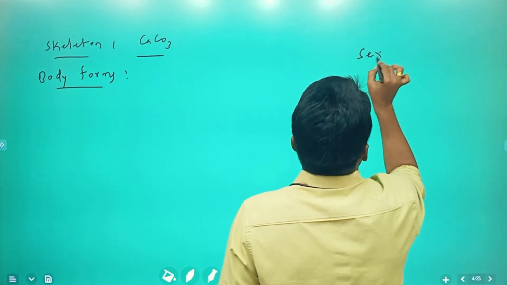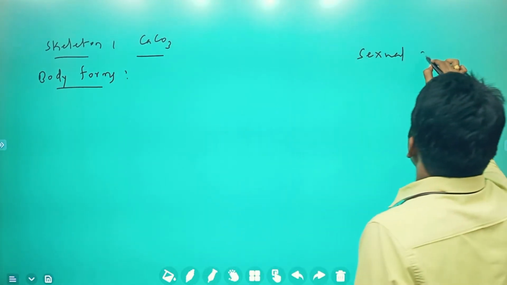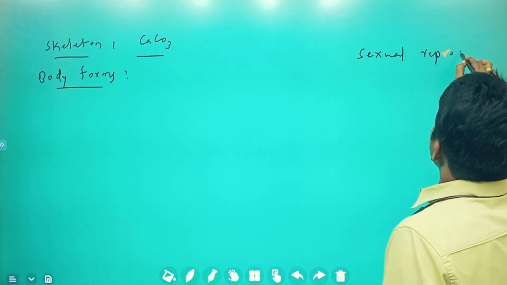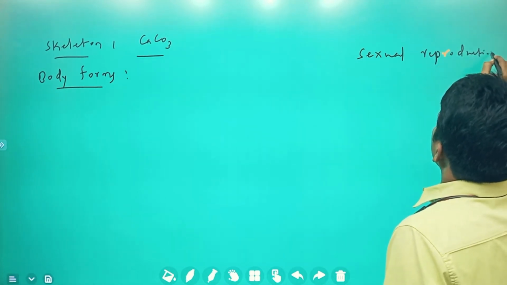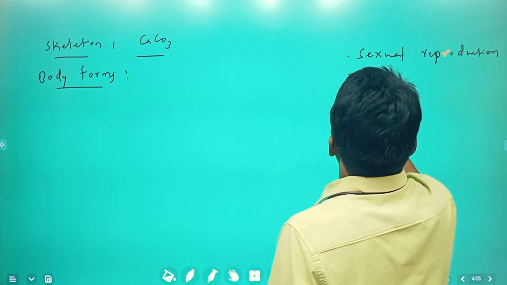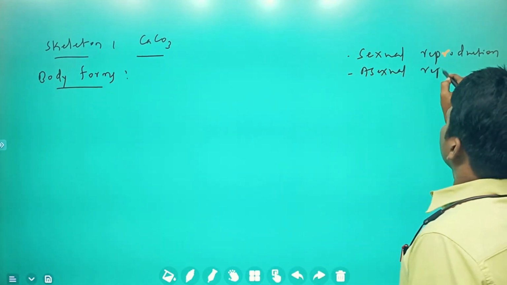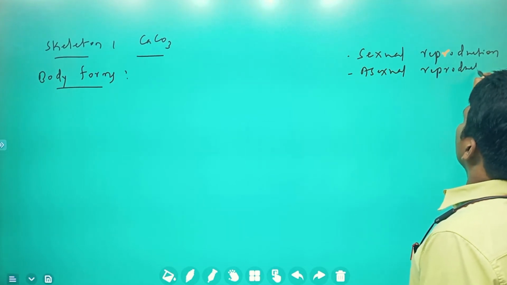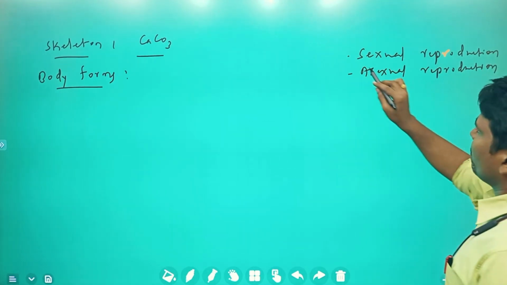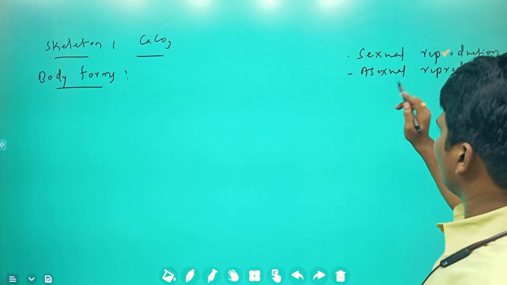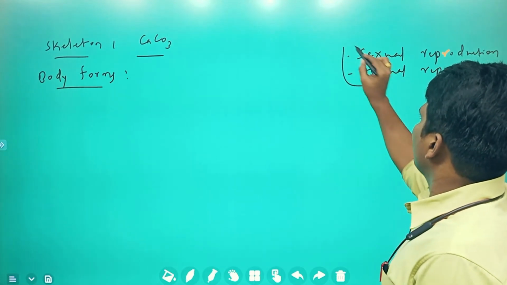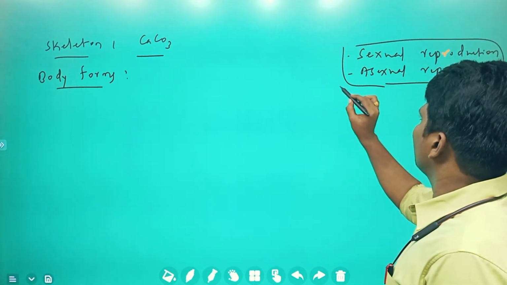Sexual reproduction is performed, and asexual reproduction is also performed in these Coelenterata.